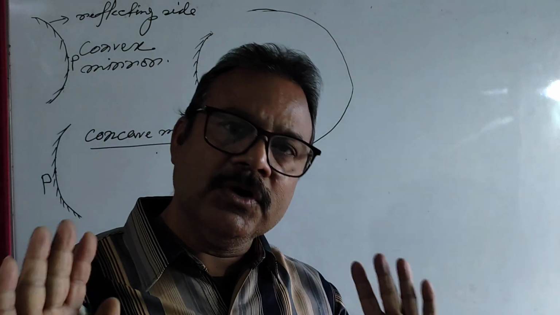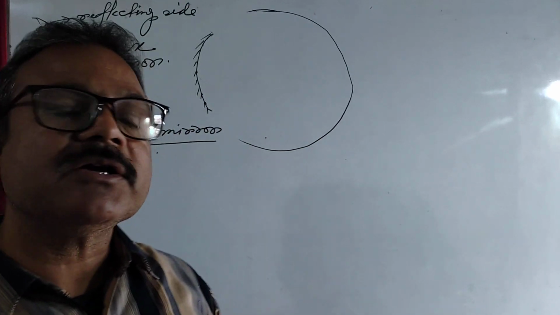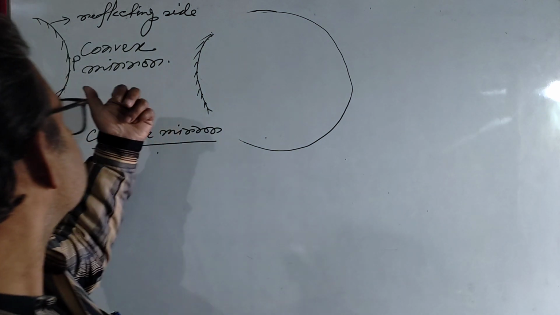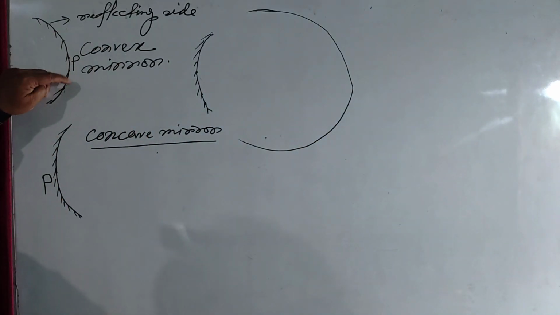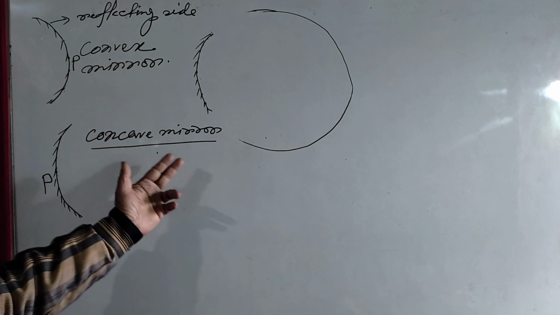Is it clear? So once again, the spherical mirrors can be considered as a part of a reflecting sphere of which one side is coated with non-transparent material and other side is made reflecting surface. Okay, and definition will be same for both convex mirror and concave mirror.